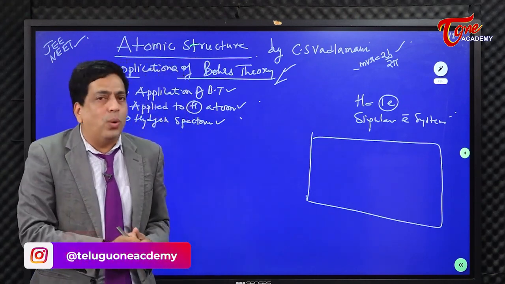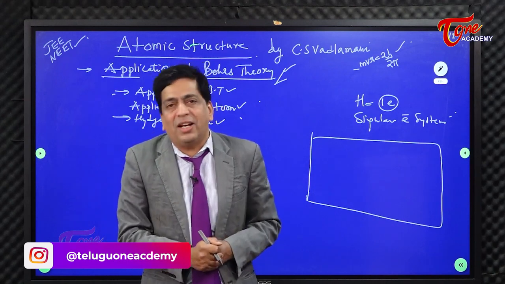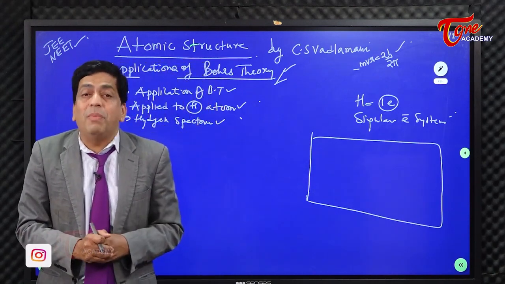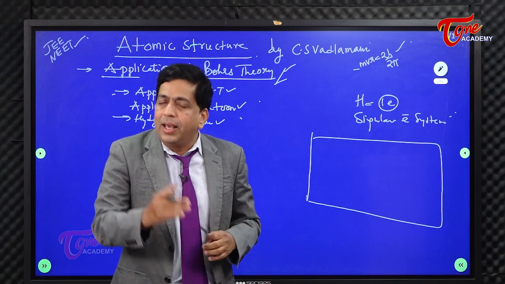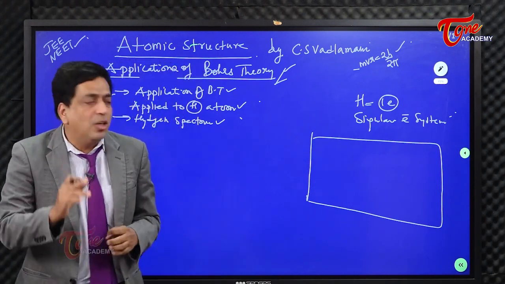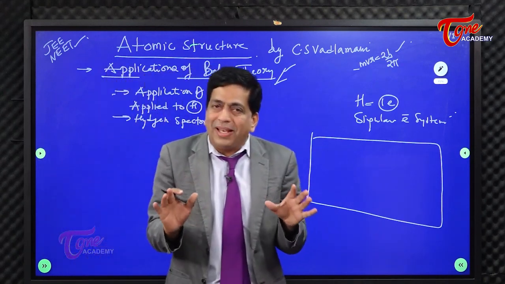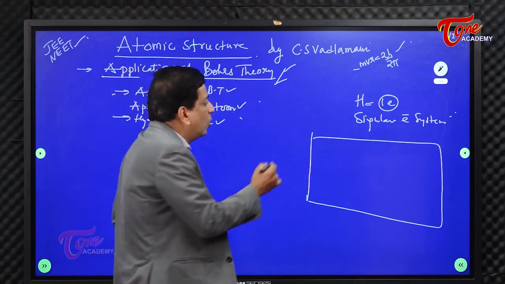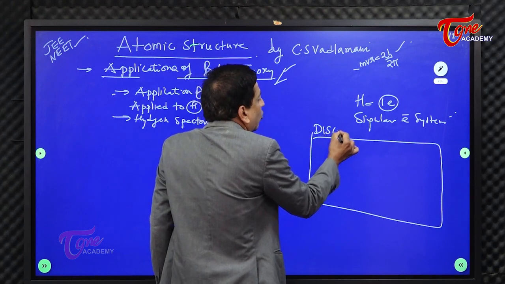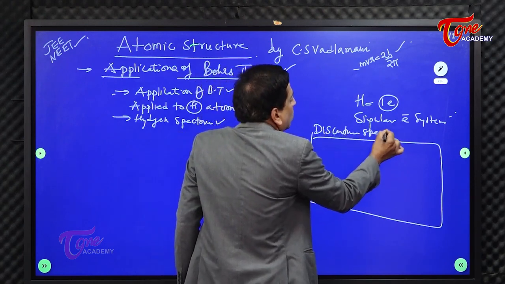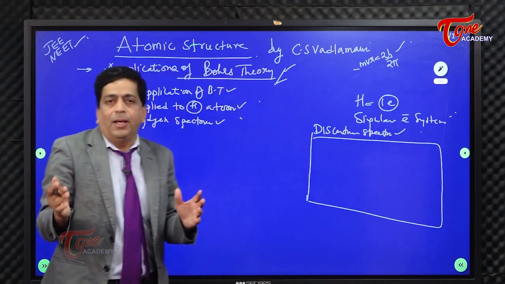But I think in a smart way, if someone is asking you what is spectra, then it's an impression made by light on a photographic plate. That can be called spectra. You must understand that. Now if you look into this, atoms give basically discontinuous spectra. This is how the discontinuous spectra looks like. Now what is happening here?